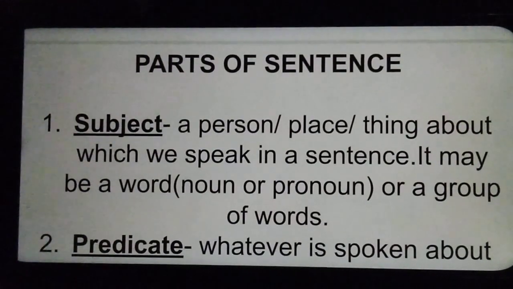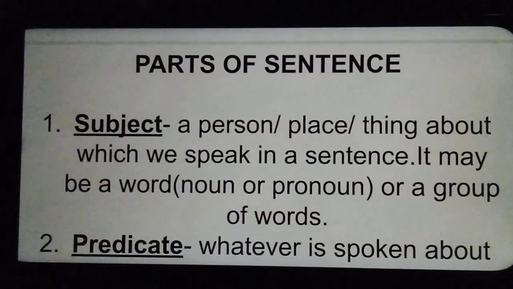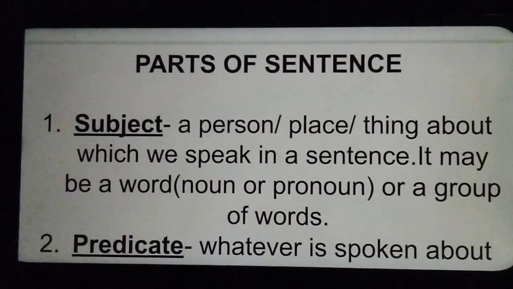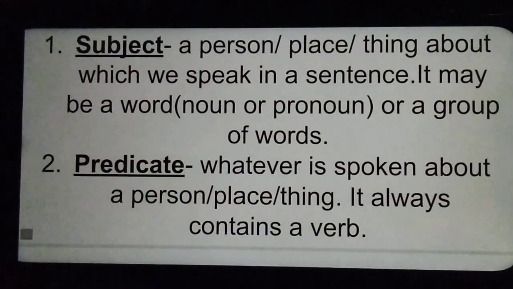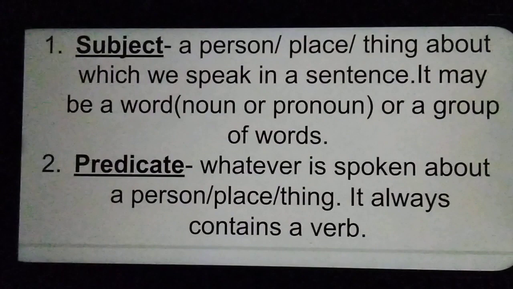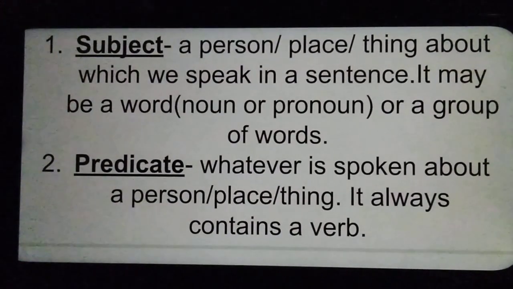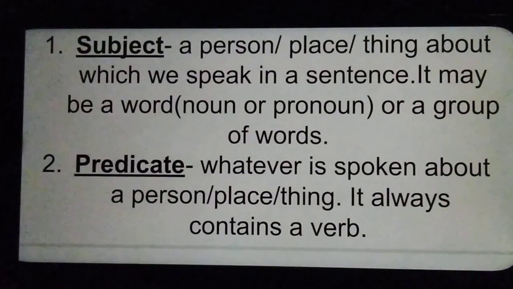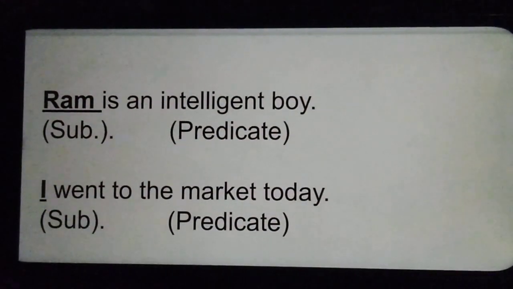Now, it may be a word like any noun or pronoun, or a group of words may also act as subject. What is predicate? Whatever is spoken about the person, place or thing, that is known as predicate, and it always contains a verb.